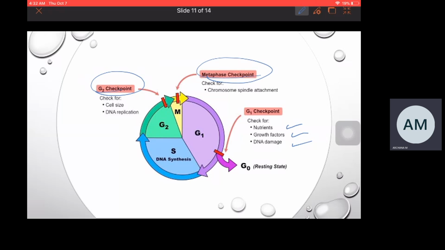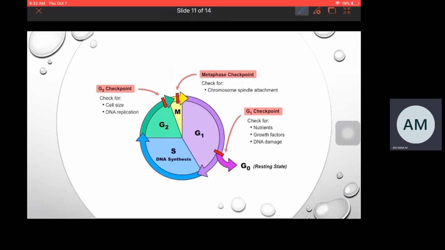Coming to the third checkpoint of the cell cycle, that is the metaphase checkpoint. It checks for the chromosome spindle attachment. The alignment of the chromosomes on the spindle fiber will be checked by the metaphase checkpoint, the M checkpoint. So this is the role played by the checkpoints. They monitor the cells. If they find any errors, they arrest the cell and send it for repair. If the cell is still not repaired, then the cell will be apoptosed.